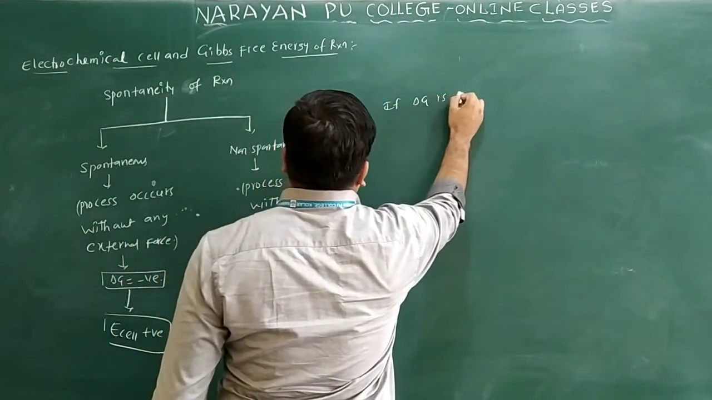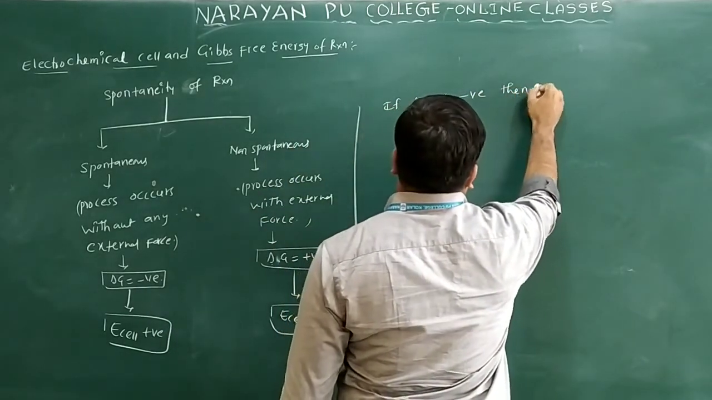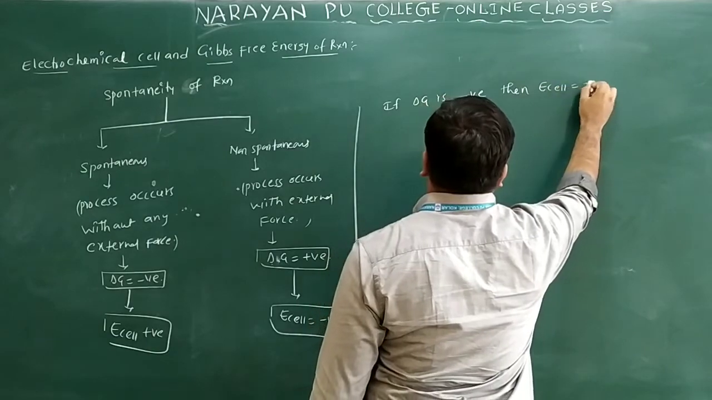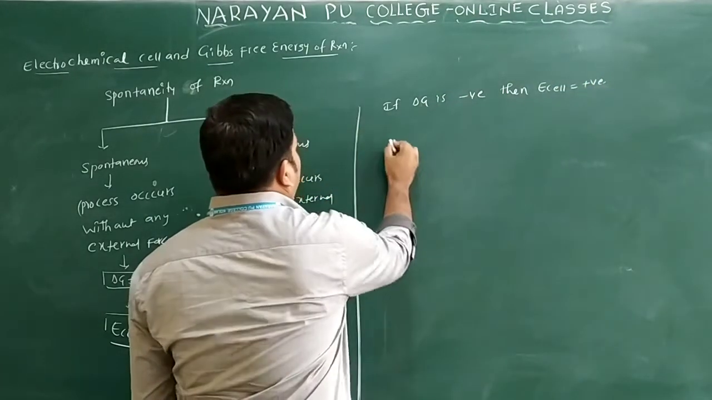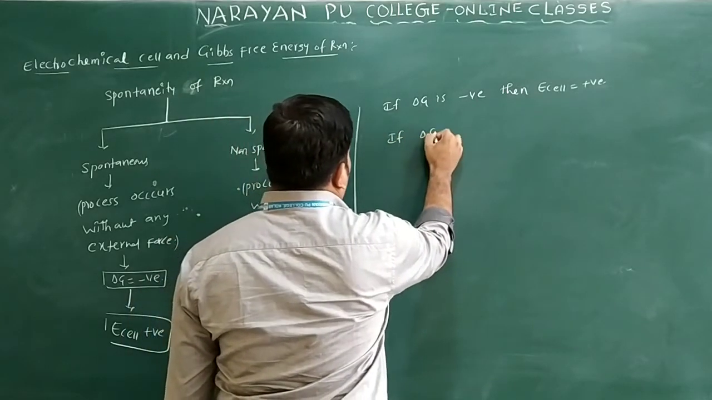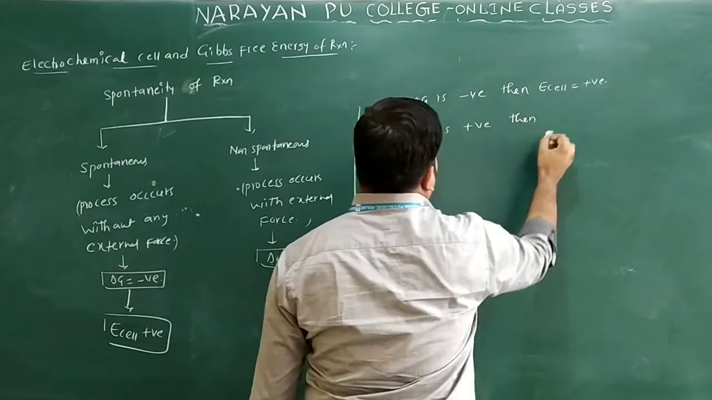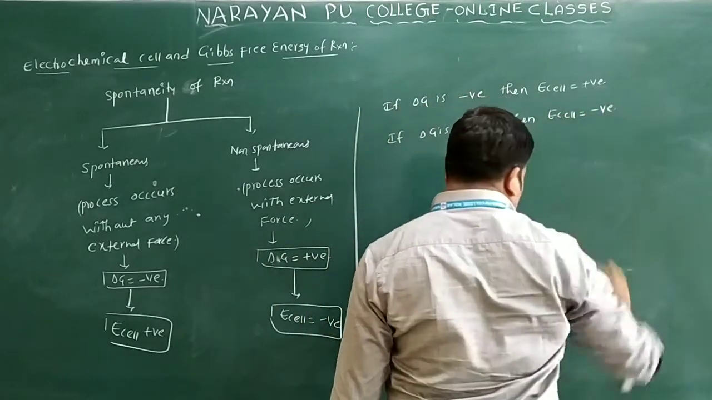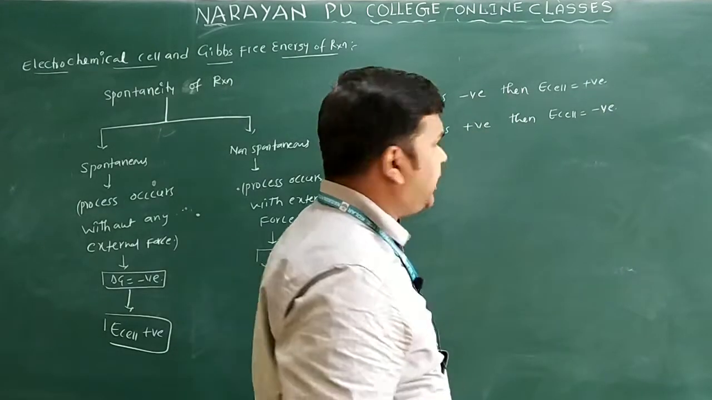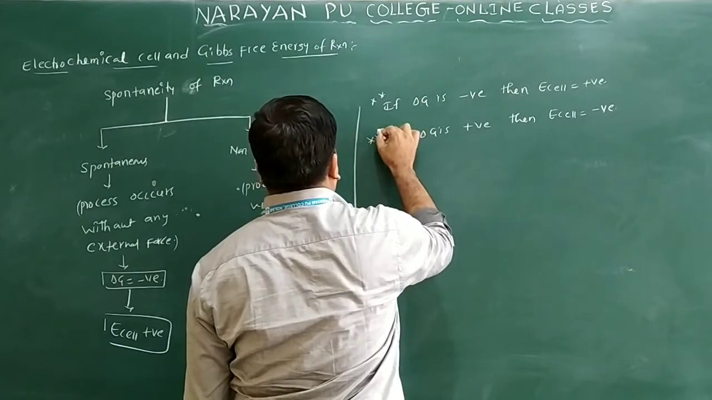So from this I will write here: if delta Z is negative, then E cell is equal to positive only. Means the reaction is feasible only. And one more: if delta Z is positive, then E cell is equal to negative only. So keep these two conditions in your mind only.